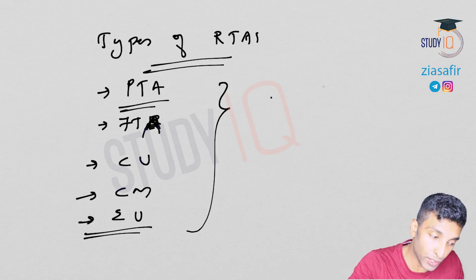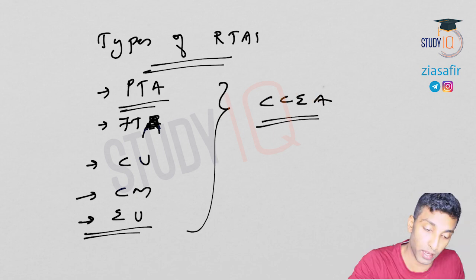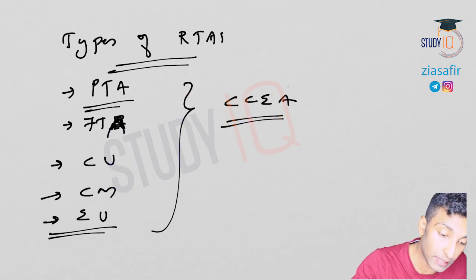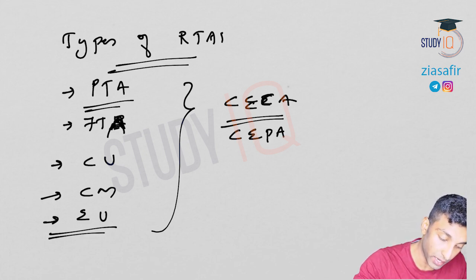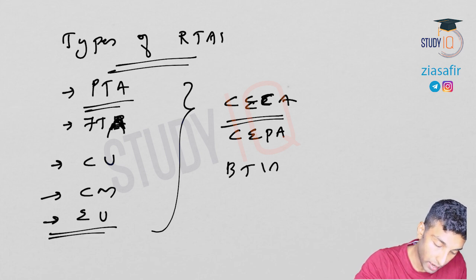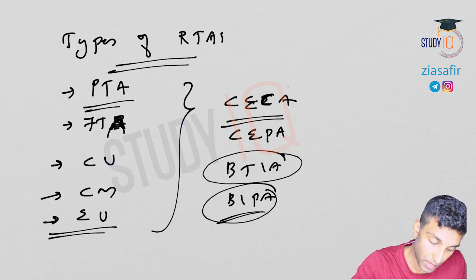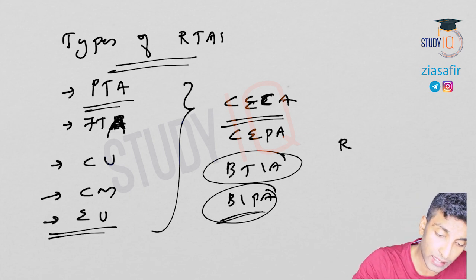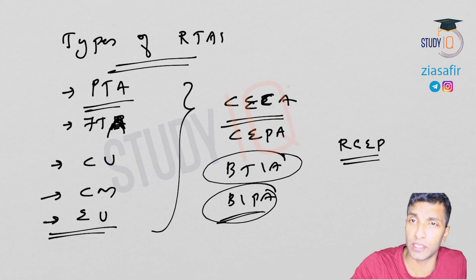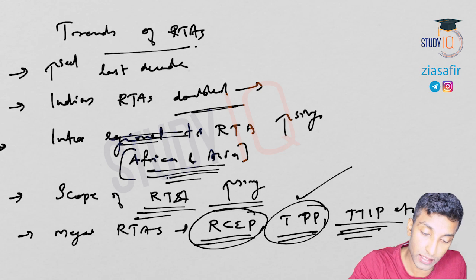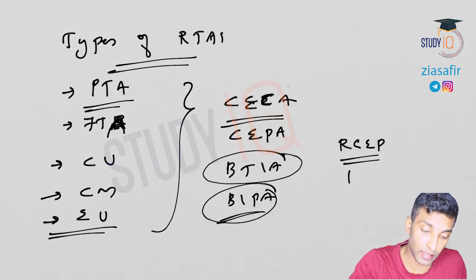Then, if time permits, we will also see CECA, the Comprehensive Economic Cooperation Agreement. We will see CEPA, the Comprehensive Economic Partnership Agreement. We will see BTIA, the Bilateral Trade and Investment Agreement, BIPA, the Bilateral Investment Promotion and Protection Agreement, and BEPA. Then we will see RCEP, as I have discussed, the Regional Comprehensive Economic Partnership, the mega trade agreement. We have discussed TPP here, and we will discuss TTIP. All these will be discussed in the coming session.